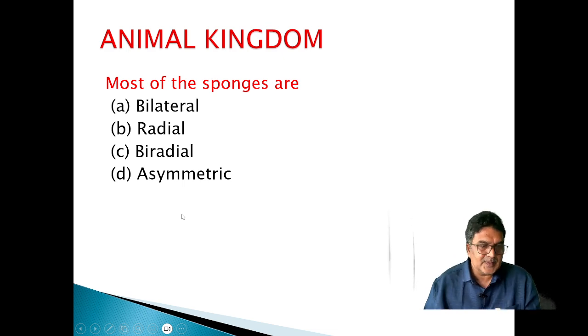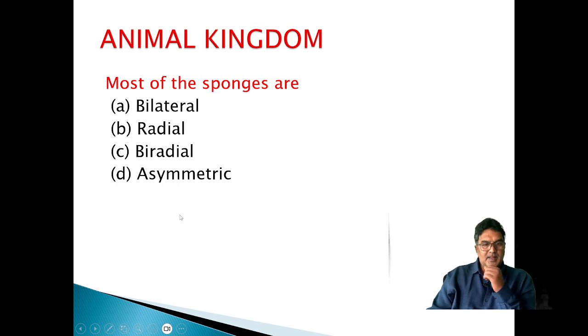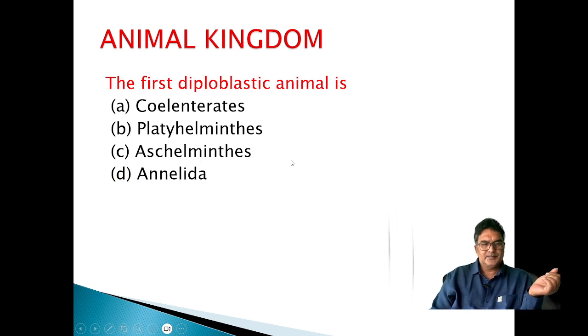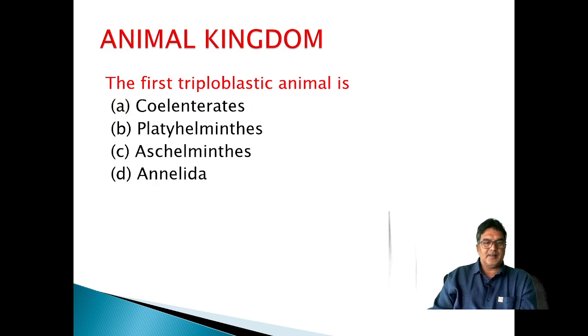Most of the sponges are asymmetric. The first diploblastic animal is Coelenterata. Platyhelminthes, Aschelminthes, Annelida, these three are triploblastic animals. So our answer is Coelenterata.